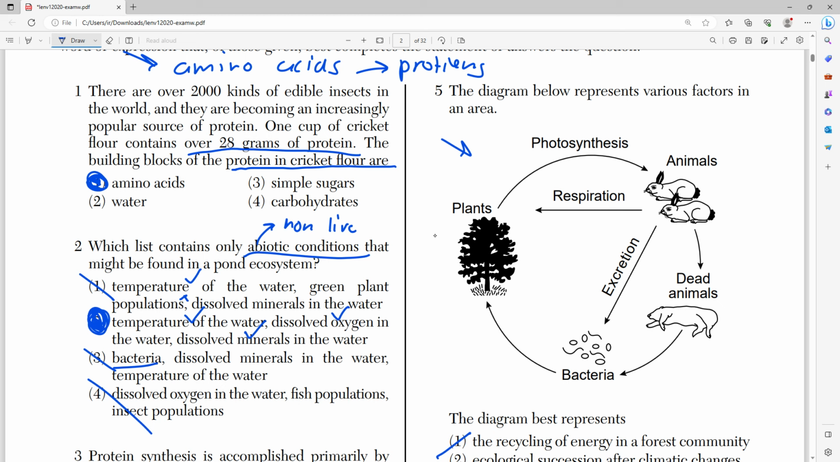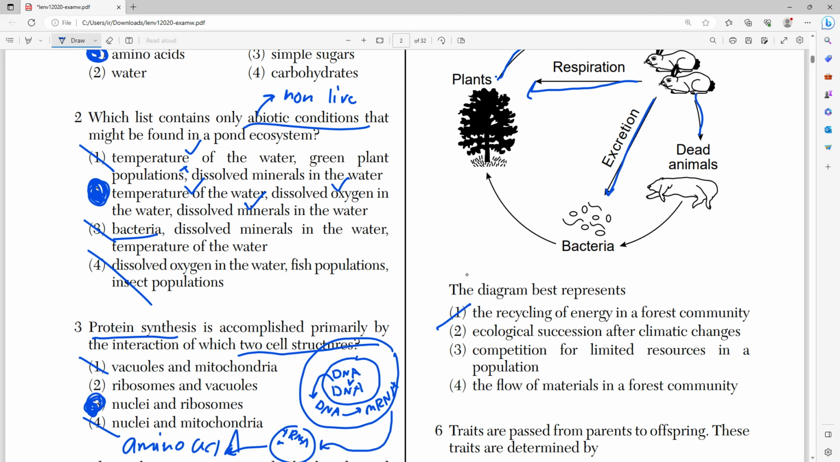Well, I guess you could make a case that this does show energy, but does it really show the best form of energy? It says photosynthesis and then respiration, excretion, dead animals. Really, the only thing here that shows energy is photosynthesis, right? And that's pretty much it. So it's not really the best choice.